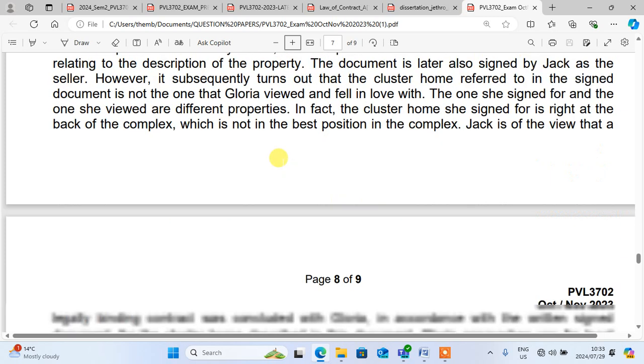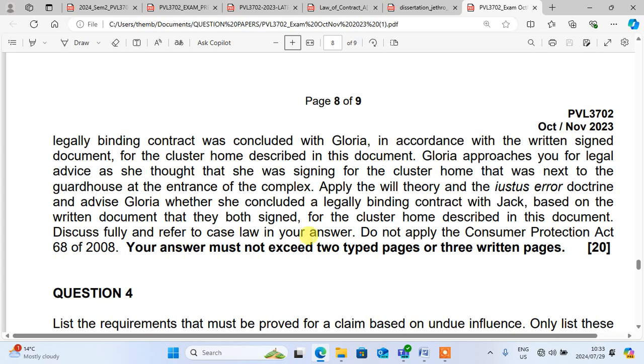However, they differ when they ask here, because here they said apply the will theory and the Iustus error doctrine. Iustus error doctrine is the indirect reliance theory, the one that I was talking about. So it means that in your assignment you apply direct reliance theory, but on the examination they applied indirect reliance theory. So it's very important to know all those so that even when you go to the examination, you won't be confused. So now let's answer the question.